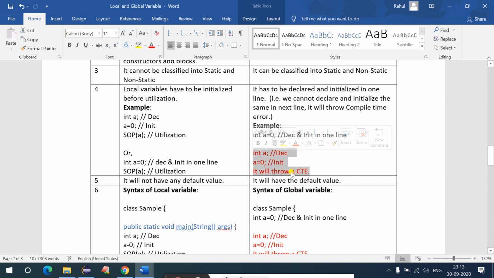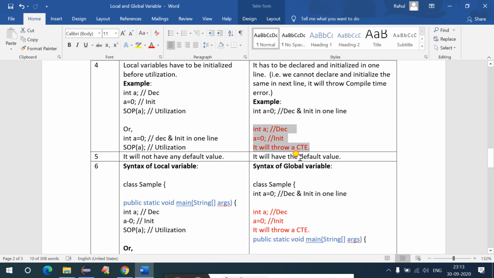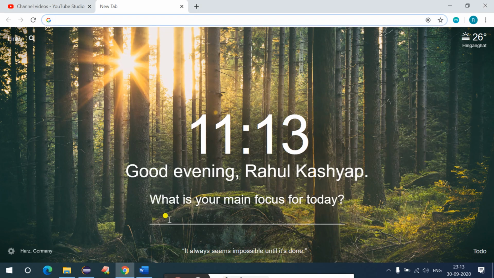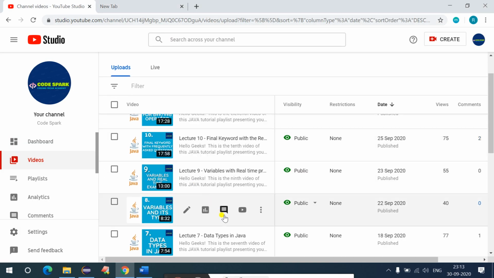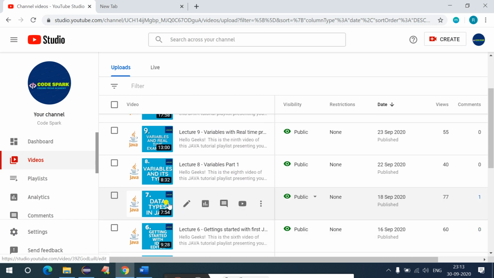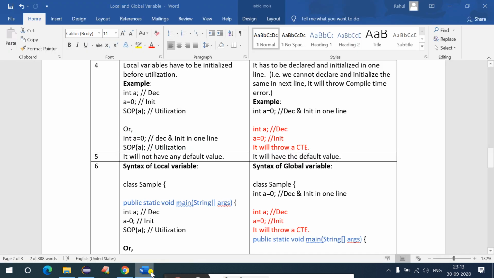No need to worry, I will discuss this with the help of an example. If you want more information on default values, you can go and refer to lecture number 7, where I have discussed the default values.